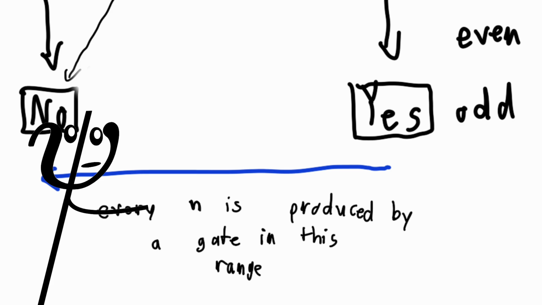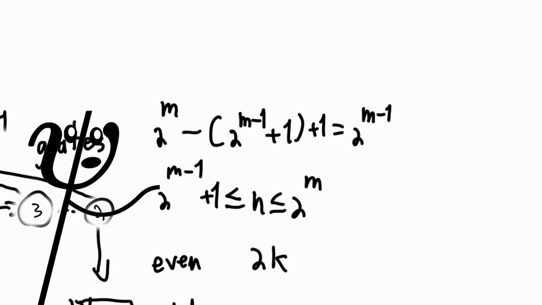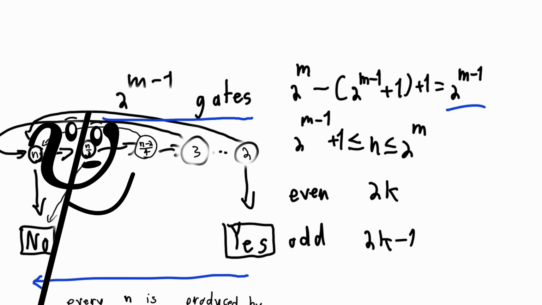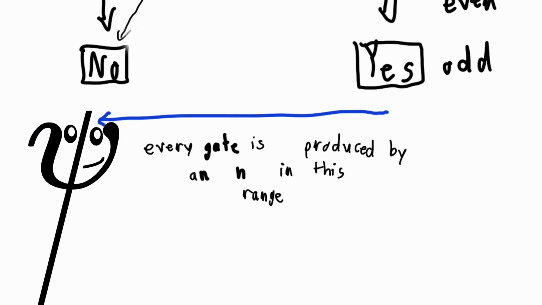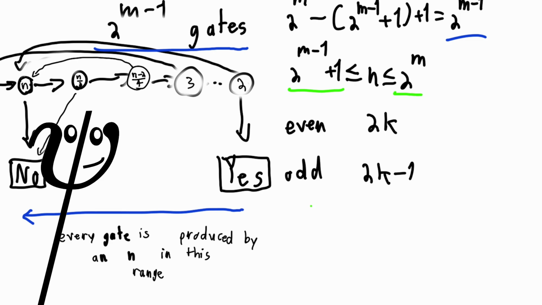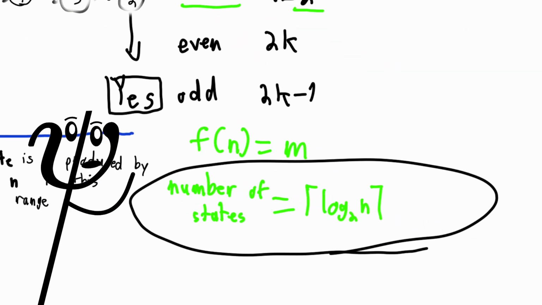Now notice what's happening. Every denominator has exactly one possible parent, so in an induction sort of way, we can uniquely match it up to one possible gate. And now to finish off, there are 2 to the m minus 1 different denominators in the given range. And we also know that there are 2 to the m minus 1 different gates with m states in them. So every gate makes a unique probability denominator, and we know the range that these denominators are in is 2 to the m minus 1 plus 1 to 2 to the m. This is also the range of numbers such that f of n equals m. So the least number of states in a gate is the theoretical minimum, and that is obtainable, which is f of n.